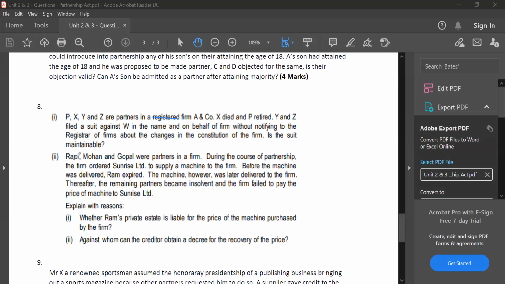No. Ram, Gopal, and Mohan were partners in the firm. During the course of the partnership, the firm ordered Sunrise Limited to supply a machinery to the firm. Before the machine was delivered, Ram died. One of the partners died. The machine, however, was later delivered to the firm. Thereafter, the remaining partners became insolvent and the firm failed to pay the price of the machinery to Sunrise Limited. Whether Ram's private estate is liable for the price of the machinery purchased, and against whom can the creditor obtain a decree? That is the question.